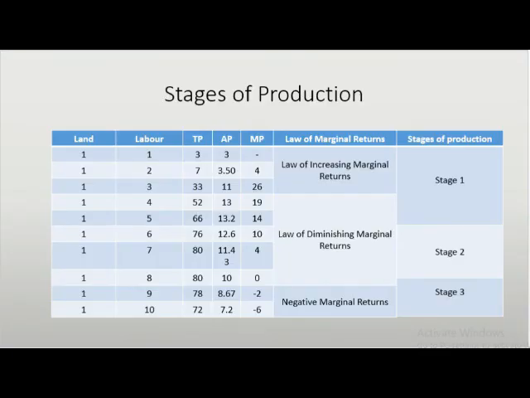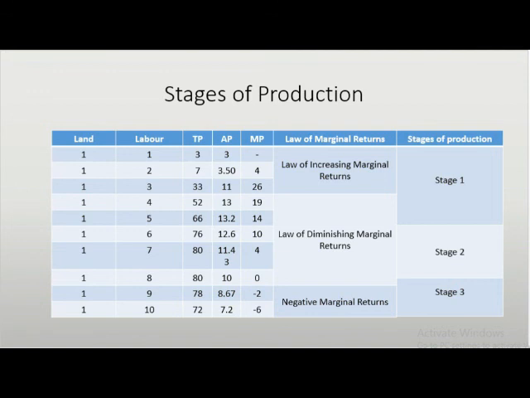At stage 2, when more labour, which is a variable input, is added to land, which is a fixed input, TP will increase at a decreasing rate. This implies that the additional units of labour employed will result in decreasing MP, meaning every new worker employed contributes less and less to the TP. A rational producer will stop production at this stage because production, TP, has reached its maximum point.